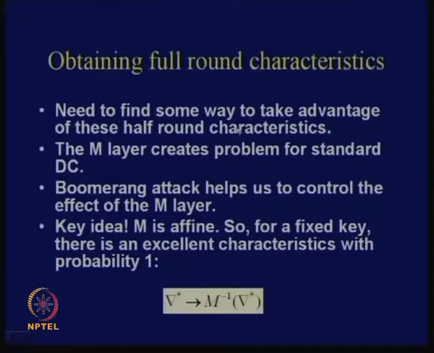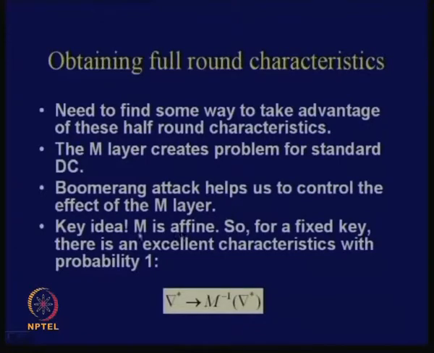So now, in order to obtain the full round characteristics, you need to find some way to take advantage of these half round characteristics, okay. You have obtained some half round characteristics, and I would like to find out some way through which I can take advantage of them, okay. The M layer creates problems for standard differential cryptanalysis, we have discussed why, right. The boomerang attack helps us control the effect of the M layer.